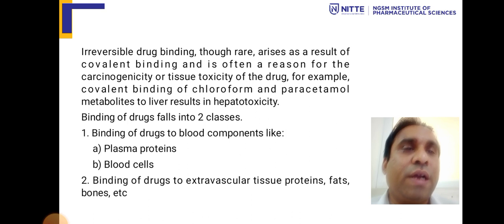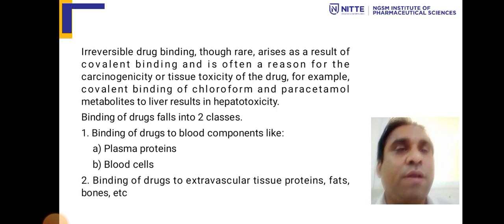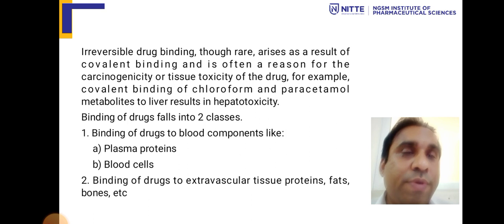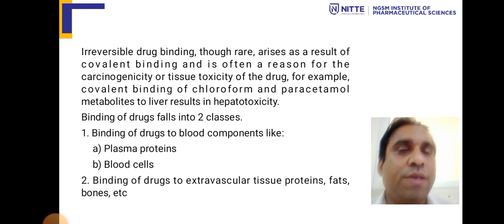Irreversible binding of drugs, though rare, arises as a result of covalent bonding and is often a reason for carcinogenic or tissue toxicity of the drug. Covalent bonding of chloramphenicol and paracetamol metabolites to the liver results in hepatotoxicity. So, reversible as well as irreversible. Irreversible binding is very rare, but it occurs through covalent bonding always. When this occurs, there is severe toxicity of the drug or carcinogenic effect seen. Example: paracetamol, which causes hepatotoxicity.